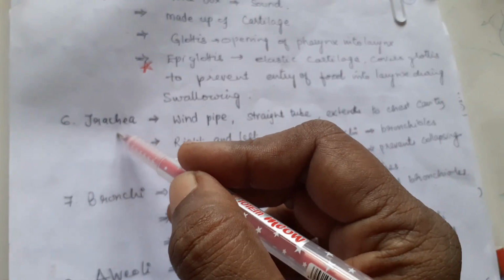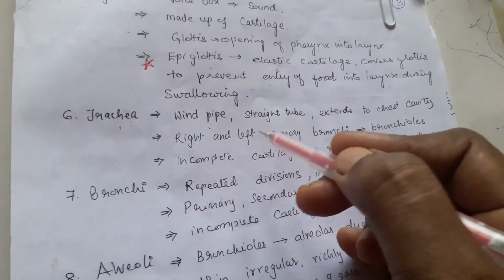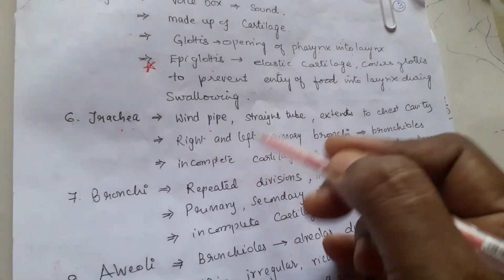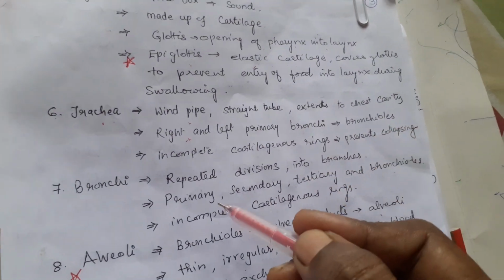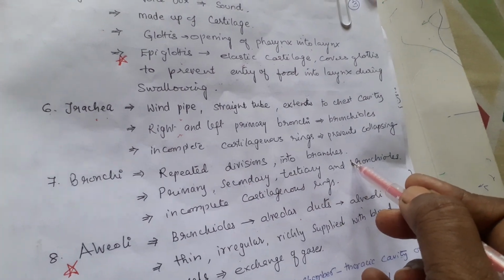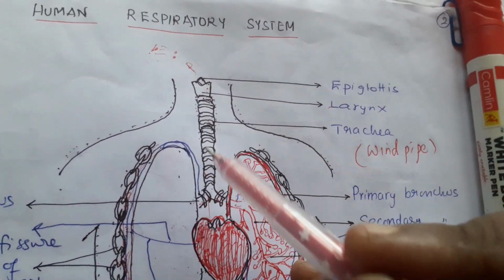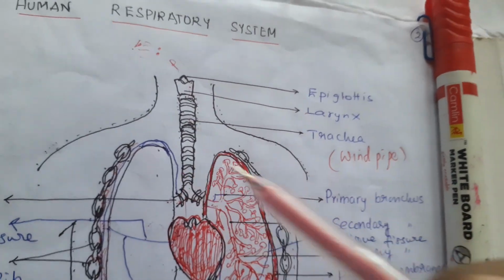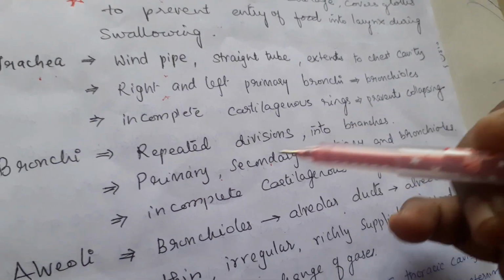Now coming to the next part, that is the trachea, which is called the windpipe. The food pipe is the esophagus, the windpipe is the trachea. This tube extends into the chest cavity, and then it divides into right and left primary bronchi. Primary bronchi divide into secondary, tertiary, and bronchioles. The trachea is supported with incomplete C-shaped cartilaginous rings to prevent the collapsing of the tube.